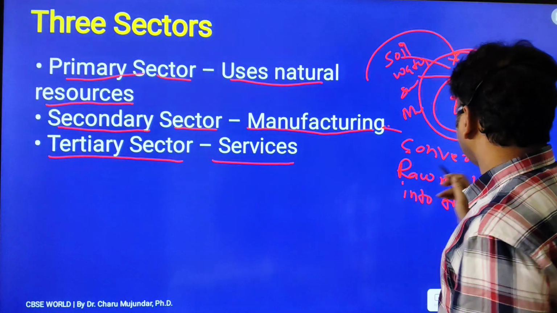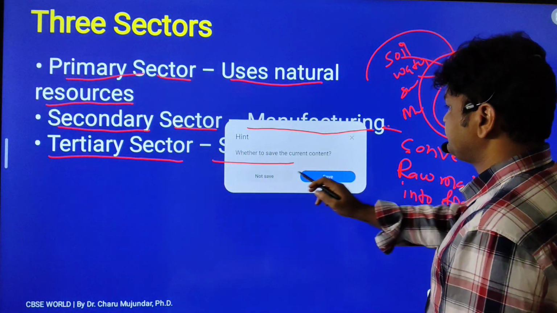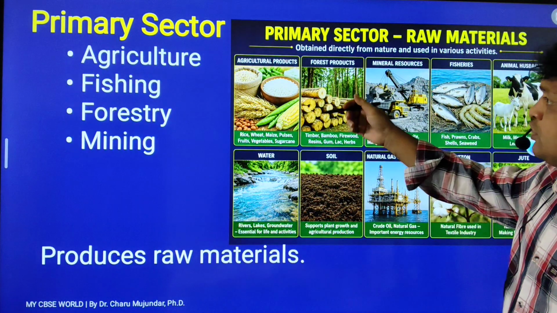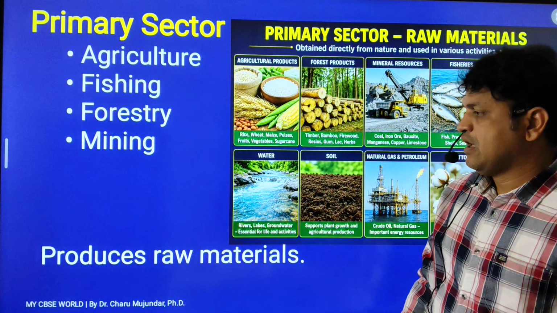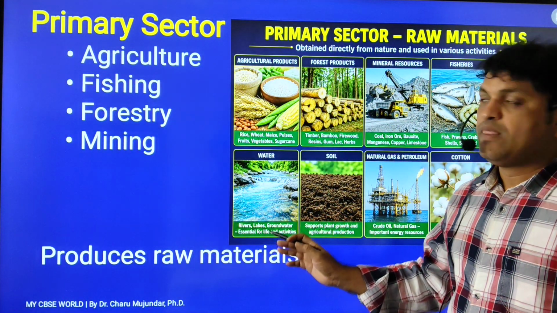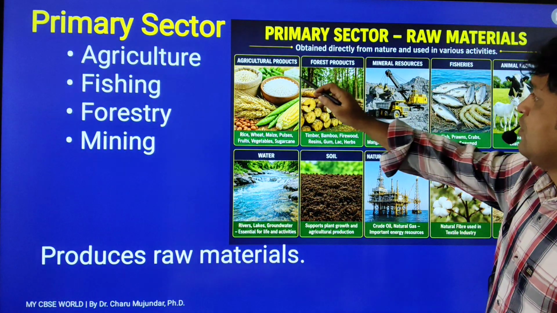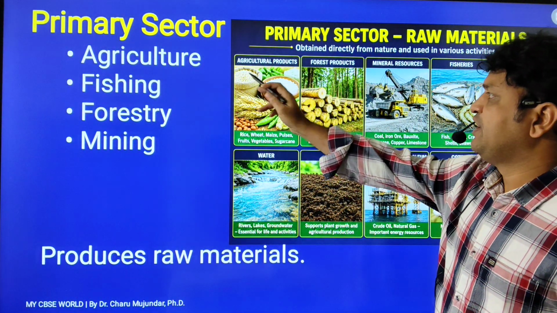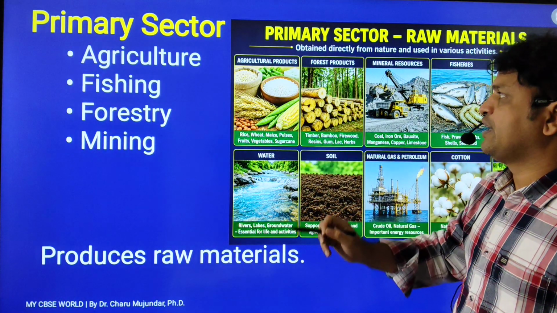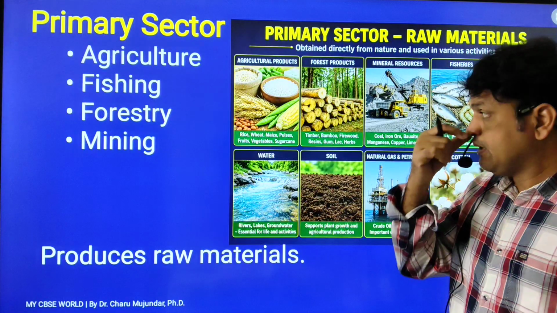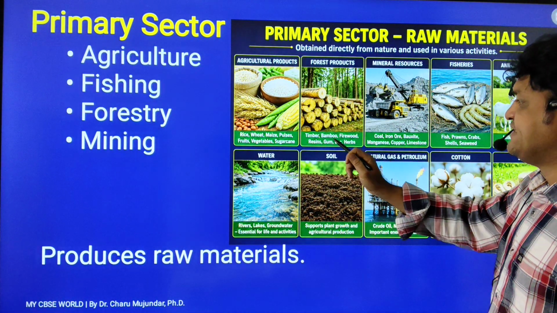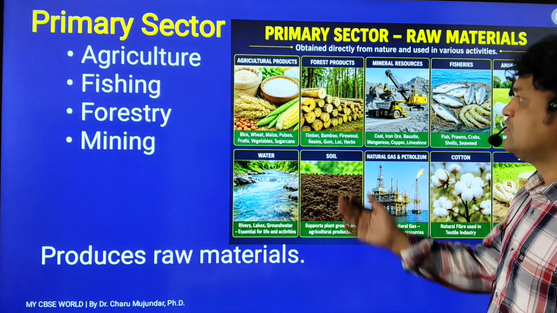So if you look at this, the primary sector includes agriculture, fishing, forestry, and produces raw material. We are getting agricultural products. We have wheat, rice, maize, pulses, fruit, vegetables, sugarcane. All are raw material coming from the primary sector. Then forest products: timber, bamboo, firewood, resin, gum, lac, herbs. They are also raw material.